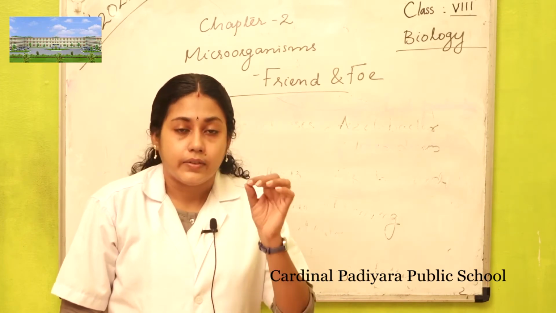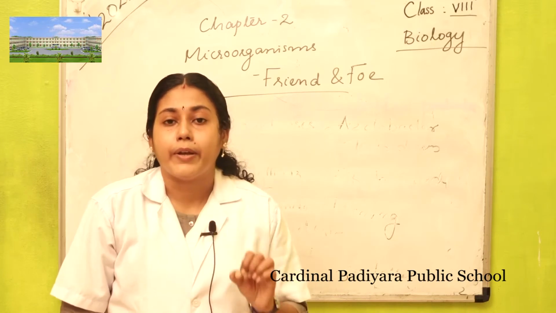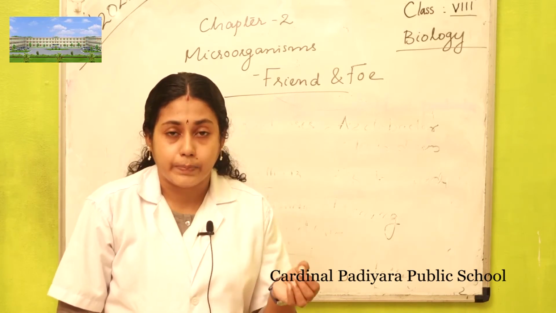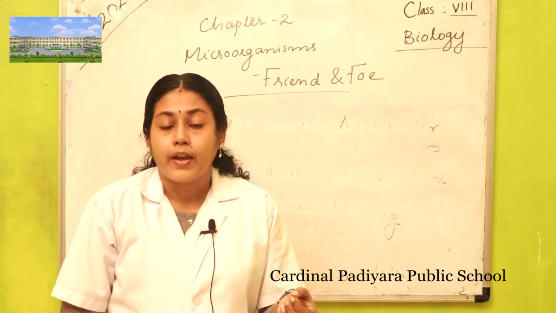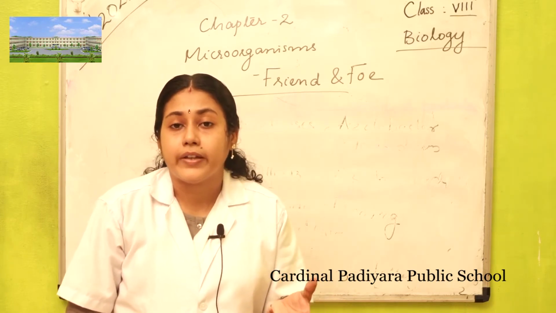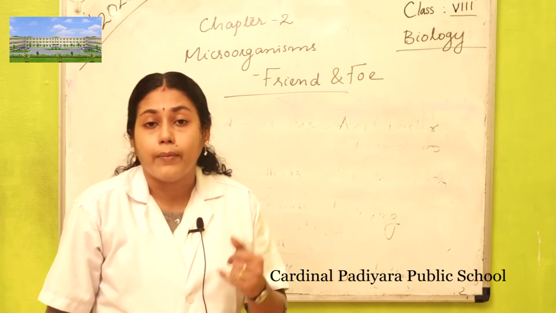Yeast does fermentation by respiring, and alcohol and carbon dioxide are produced. The production of carbon dioxide increases the volume of the dough.